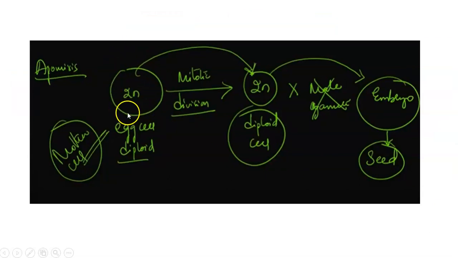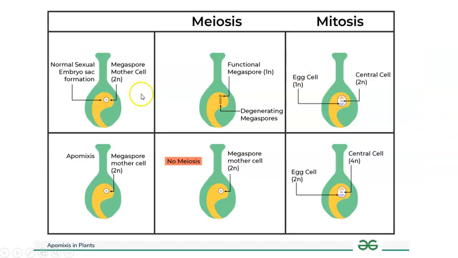This is how it happens. You see, within the ovule there is an egg cell which is diploid. Instead of meiotic division, which is a reduction division, it undergoes mitotic division. So it retains its ploidy as 2n. There is no fusion with male gamete. It directly leads to the embryo formation. 2n directly leads to embryo, and there is the formation of seed from this. Right. Now, if I have to explain this diagrammatically, this is the case of a normal ovule.